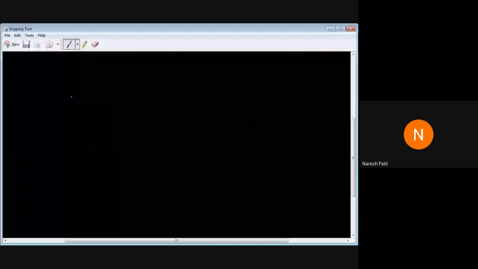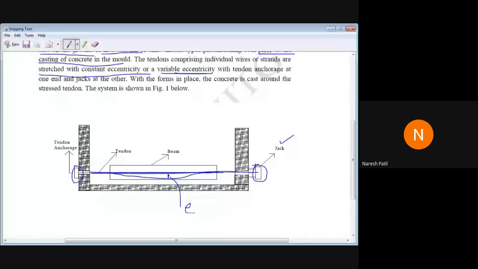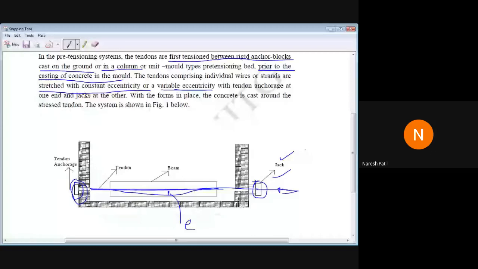with constant eccentricity or variable eccentricity, with tendon anchorage at one end and jack at the other end. So this is very important. एक जगह पे केबल क्या होता है? लॉक होता है. At one end the cable will be locked. At the other end the cable will be stretched by using the hydraulic jack. Are you getting my point? Anyone? Please reply. Yes. Please let me know. Ashwarya Huddar. Okay. Thank you. So at one end the cable will be locked.